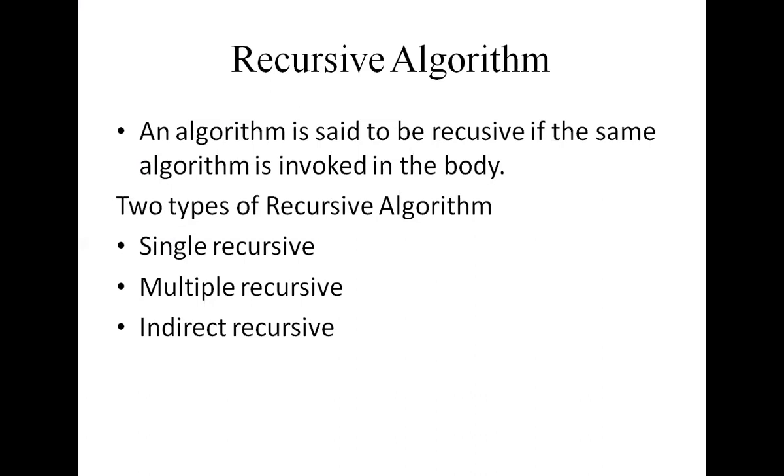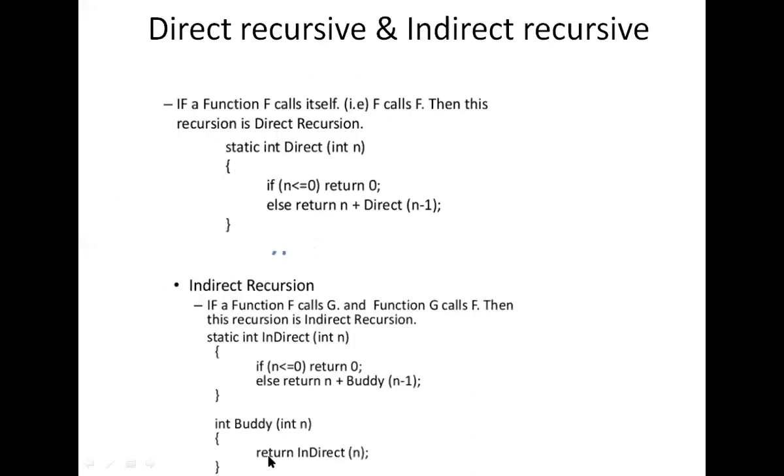Another definition: if the same algorithm is invoked in the body, we also call it recursive. So here different types of recursive algorithms are there.